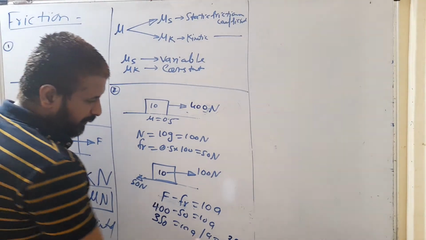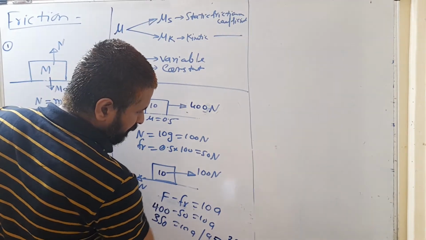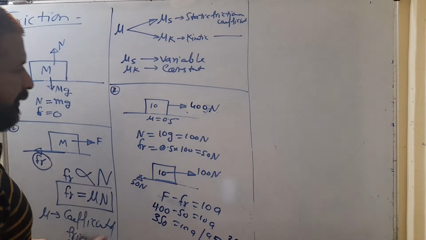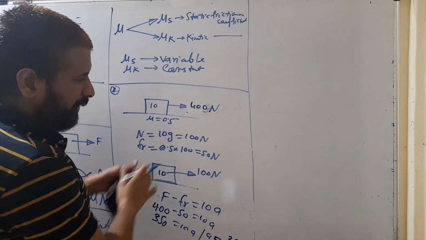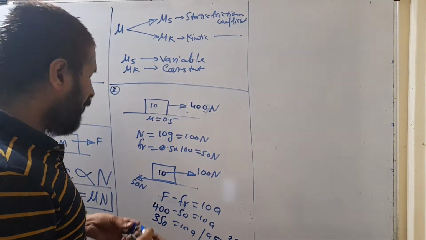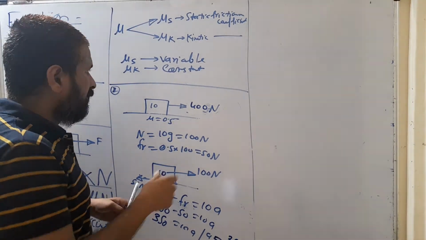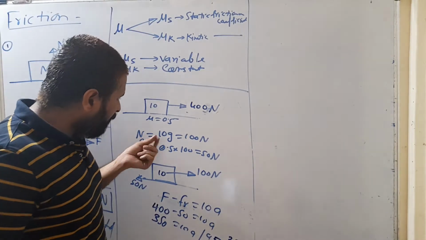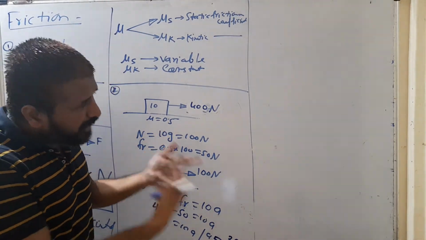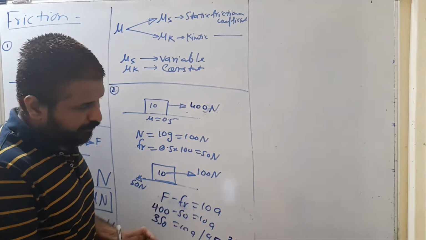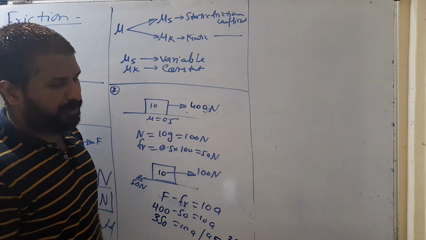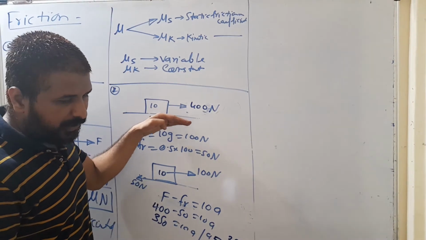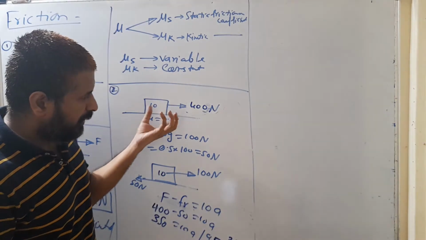Clear? Okay. So this is the simple case. Here the normal reaction force is what? Just the weight of that block. Now if I am applying more and more forces on this, you don't have to remember that N is always mg. N is the normal reaction force. Most of the time students make that mistake. What do you think? N is always mg? So for a horizontal surface and for a single block, N is mg.